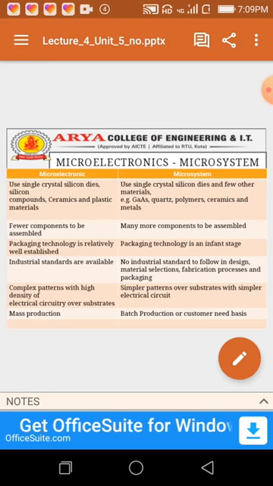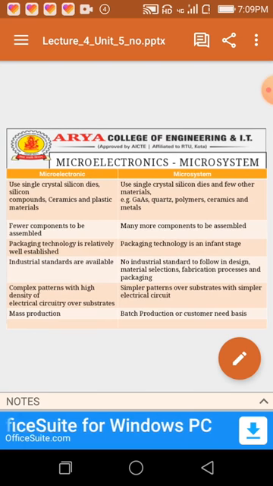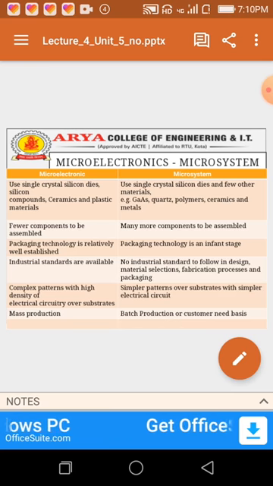In microelectronics, packaging technology is relatively well established, and in microsystem, packaging technology is at an infant stage.